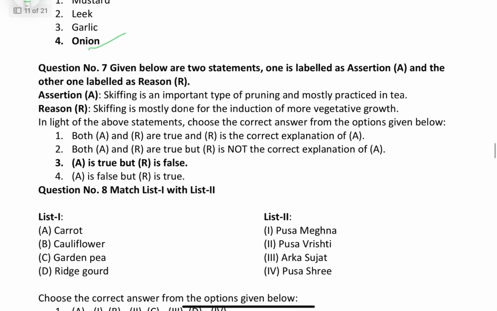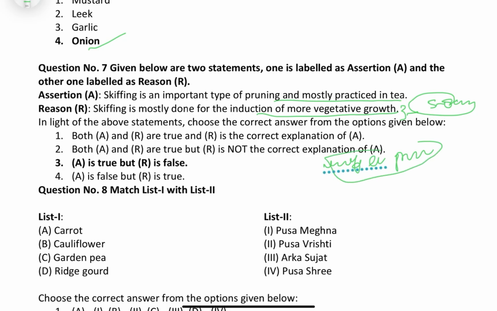Question number 7, skiffing is an important type of pruning and mostly practiced in tea. Friends, this is true. Skiffing is mostly done for the induction of more vegetative growth. No. Skiffing is a method of pruning where we remove 5 to 8 centimeters of new growth only, just to obtain a uniform level of pruning surface, right? Not for more vegetative growth. So statement 1 is correct, 2 is wrong. So the correct answer is the third option.